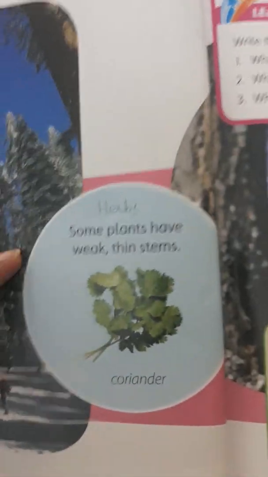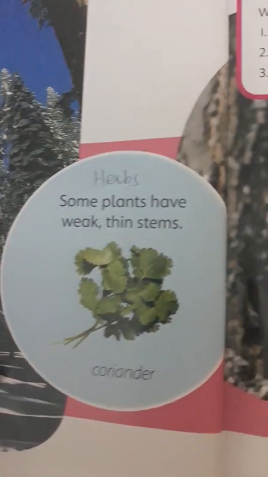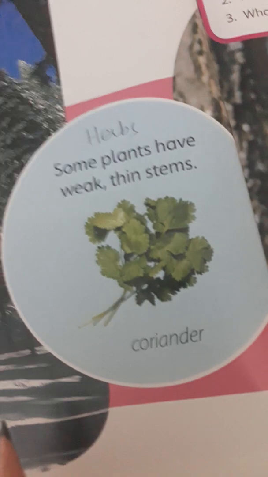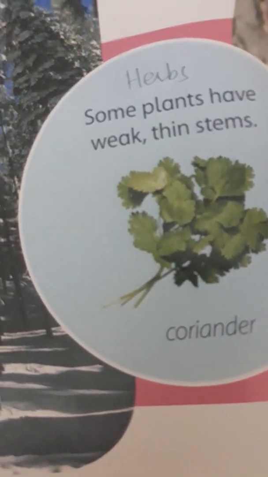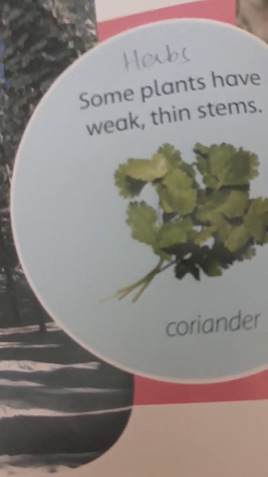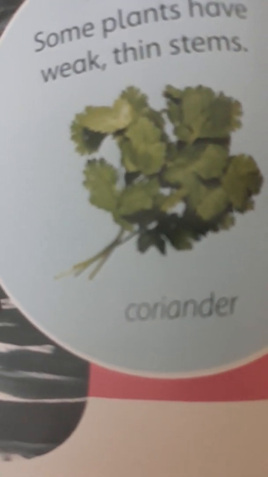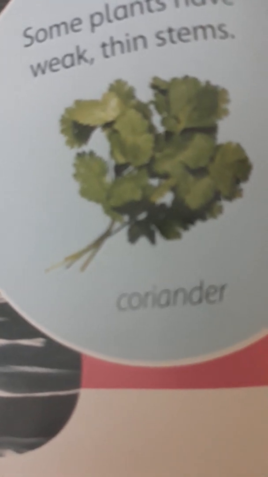Next we have another type of plant here too, and that is herbs. Herbs are those plants which have weak and thin stems. There is also a picture of coriander given. Coriander, you have also observed it at home. That is dhania. So coriander is dhania, and it is a type of plant. And what type of plant is it? It is an herb.